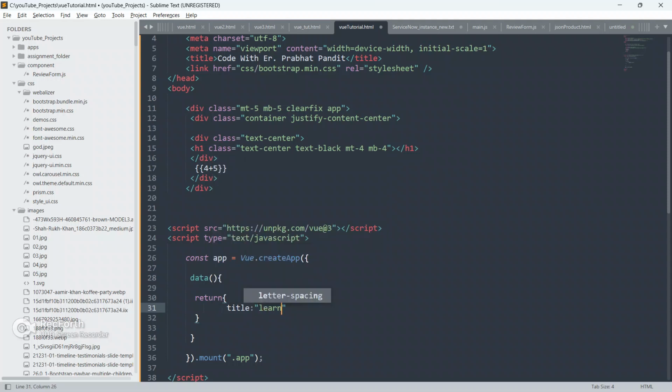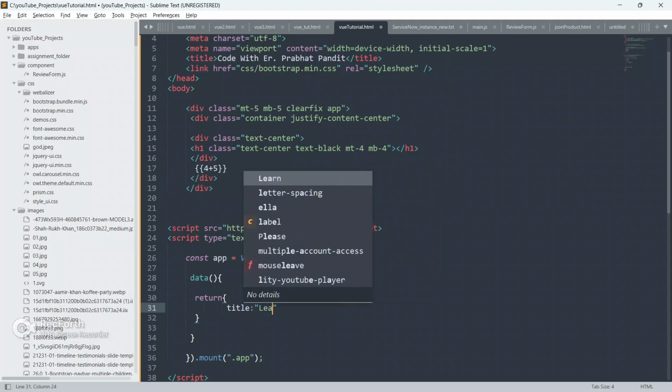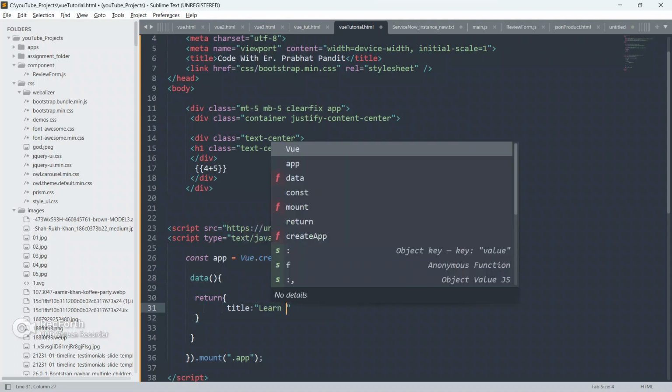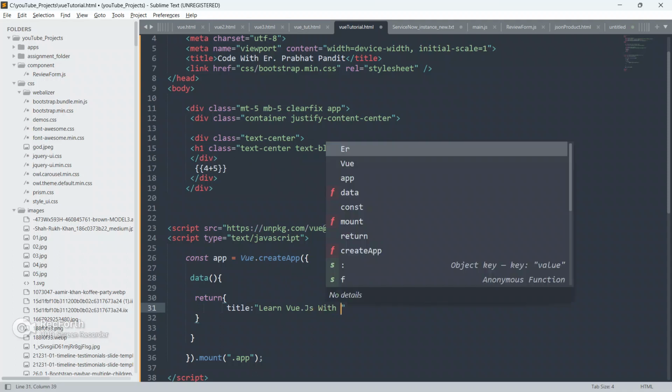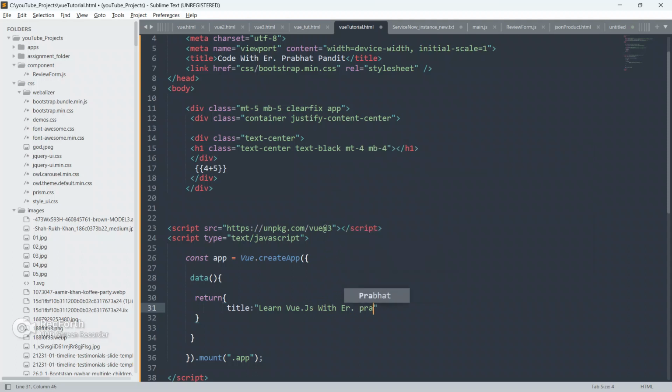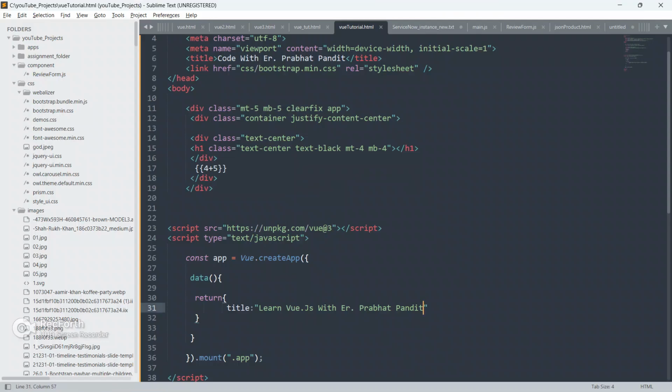Now we are going to start our first Vue.js. So give title, and we will write like "Learn Vue.js with Prabhat Pandit." Now as you can see, we are not able to see anything inside this page.